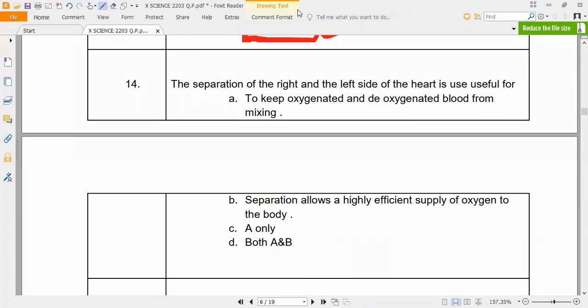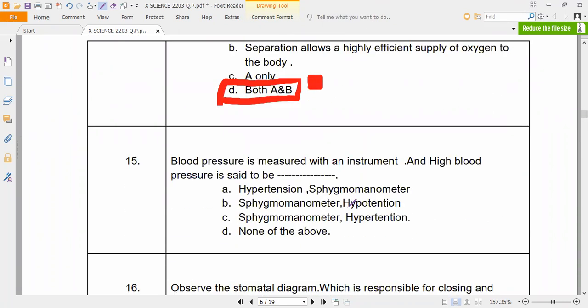It is meant to separate the oxygenated and deoxygenated blood, as well as to make a sufficient supply of oxygen to the body. Correct, guys? So that is why option D is the correct one. That is, both A and B. Next, 14th one.